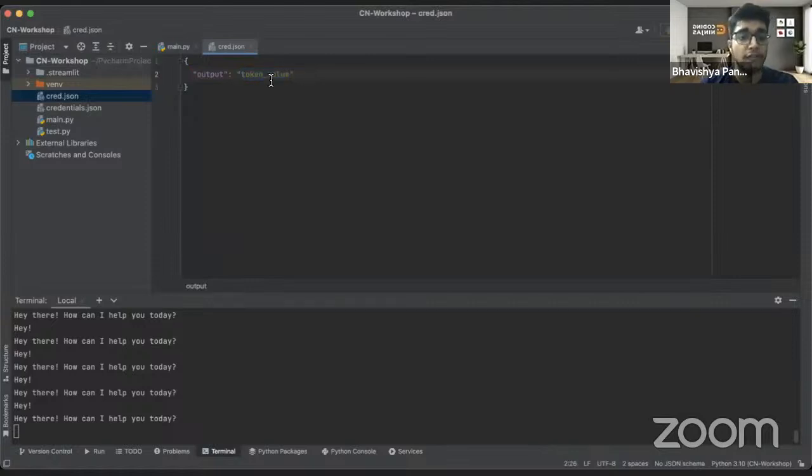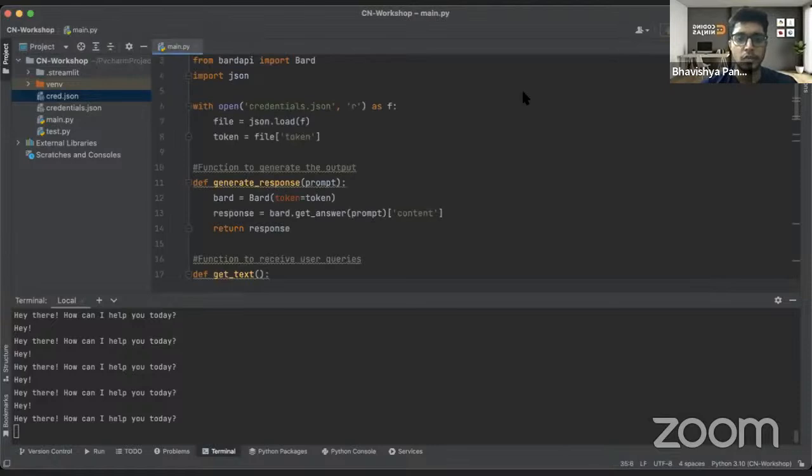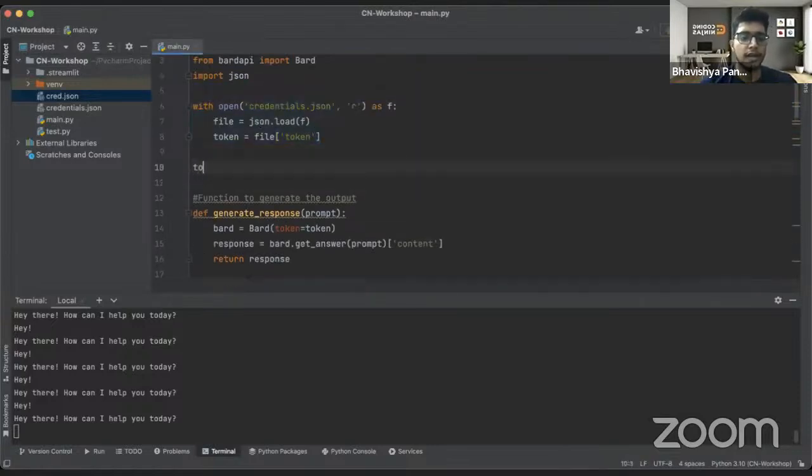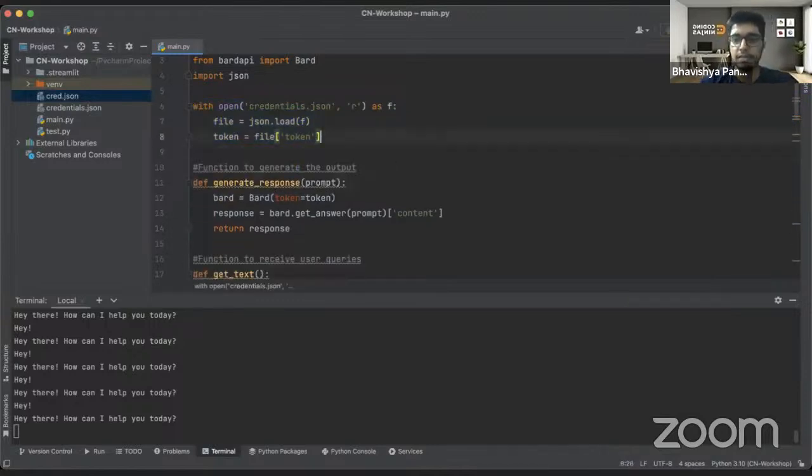Why did I do it like that? Because I cannot share my token value directly. If you don't want to go through all this hassle, you can simply bypass all of this. You can write token equals to, and then whatever your token value is over here. Simply comment this section or don't write it, whatever. And then you can also use it like that.